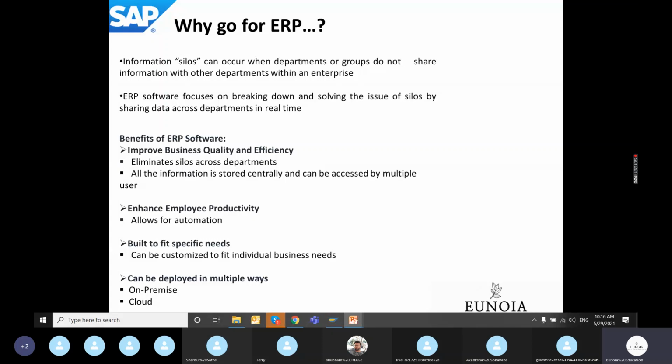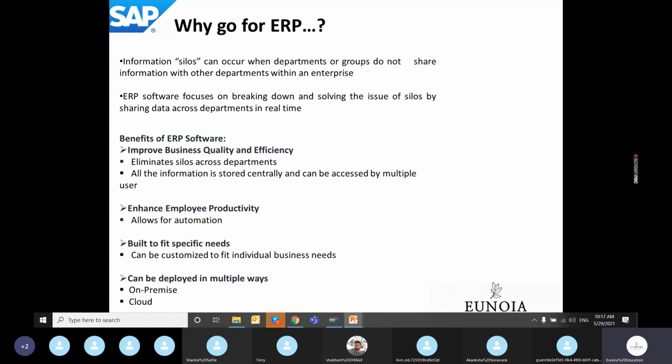There are some customized requirements by the client which SAP or the ERP software doesn't give you, so you have to develop a program or application in a customized way. So that possibility is also there.